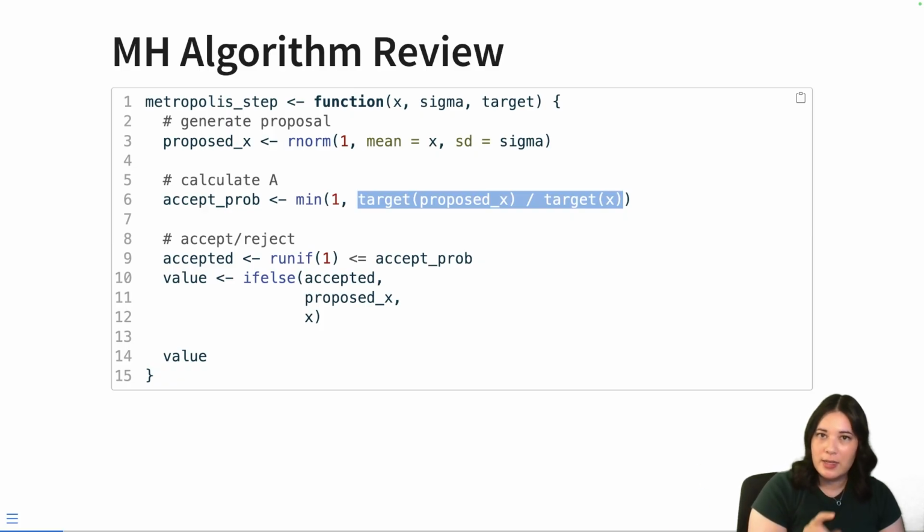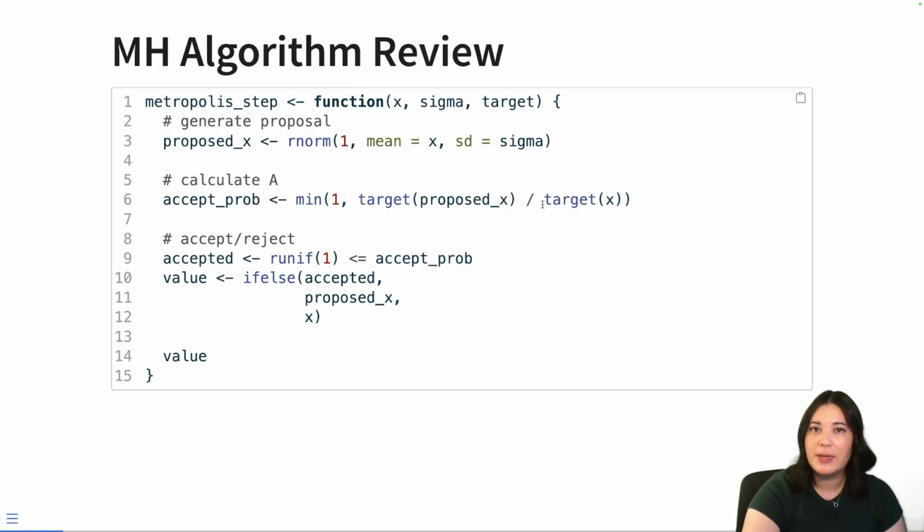Notice, in this little fraction, when the proposed value is more likely than the value we currently have, we are always going to accept this new, more likely proposed value. However, when our proposed value is less likely than our current value, we'll still sometimes accept it, right? Sometimes rare things happen, but not a lot. And so we're going to accept in proportion to how likely it is.